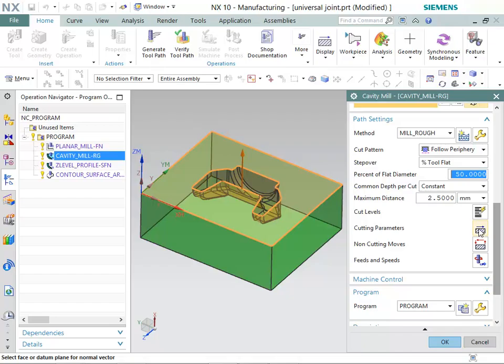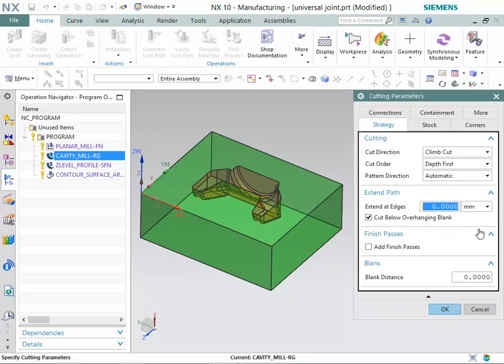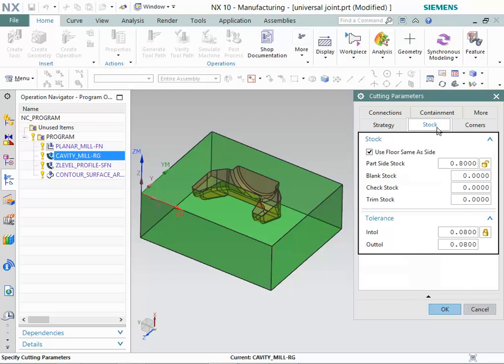Now, click on the Cutting Parameters button in Path Settings group. Make sure that these values are specified in Strategy tab. Now, select the Stock tab. Make sure that these values are specified in Stock tab.